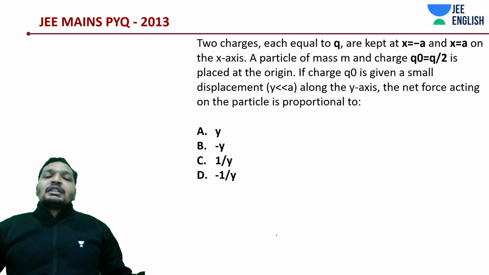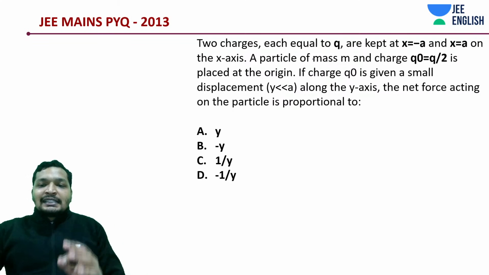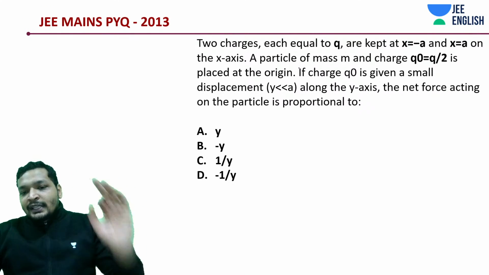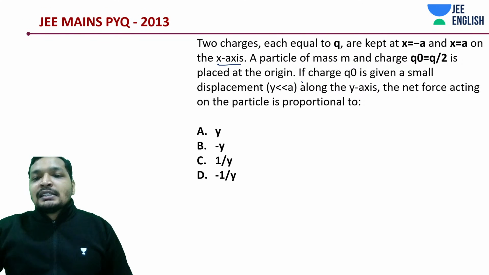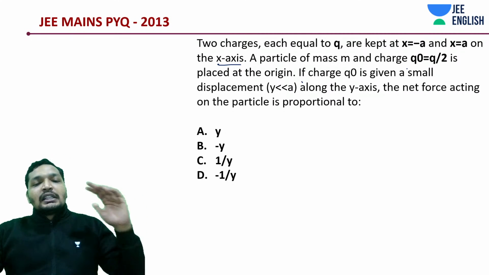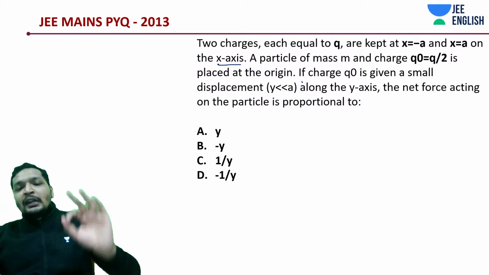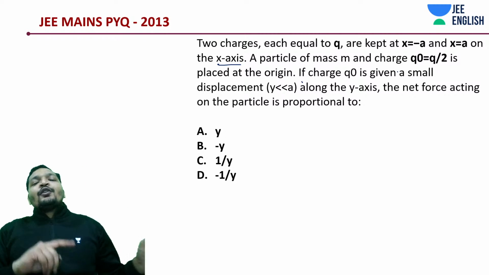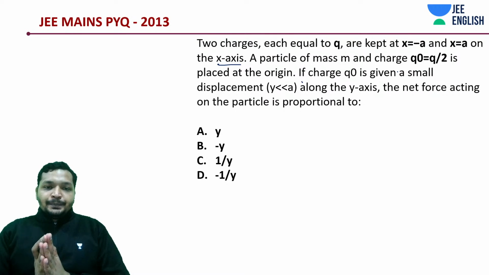Now there are 2 charges equal to Q and Q placed at x equal to minus a and x equal to a. I'm just reading out the question. On the x-axis, a particle of mass m and charge q equal to Q by 2 is placed at the origin. If q0 is given a small displacement y along the y-axis, the net force acting on the particle is proportional to.